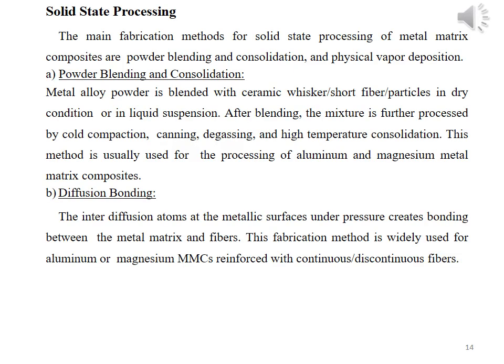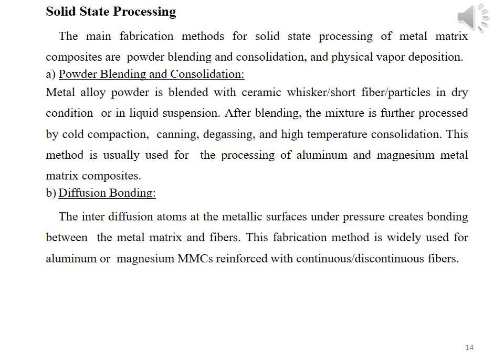Solid state processing. The main fabrication methods used for solid state processing of metal matrix composite material are the powder blending and consolidation method and the physical vapor deposition method. The first one is the powder blending and consolidation method.